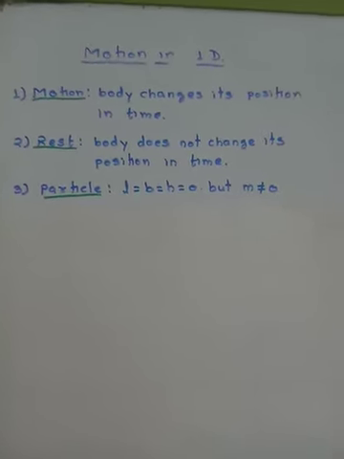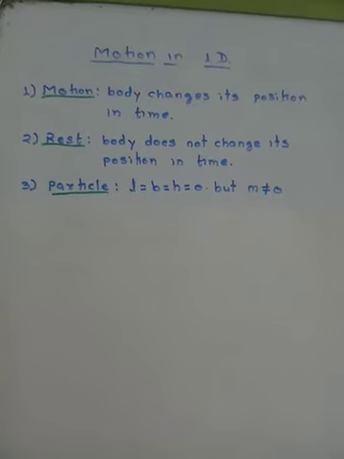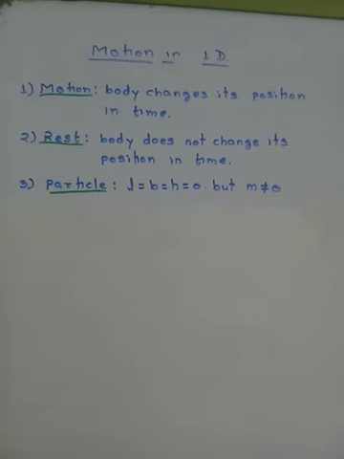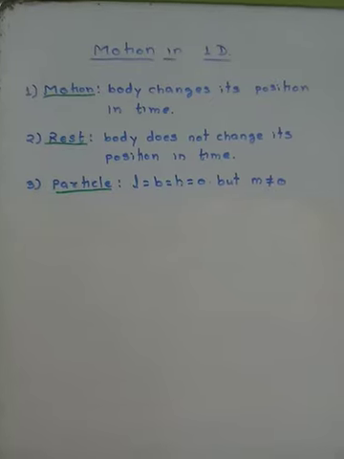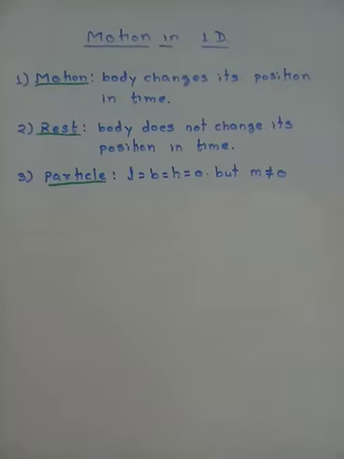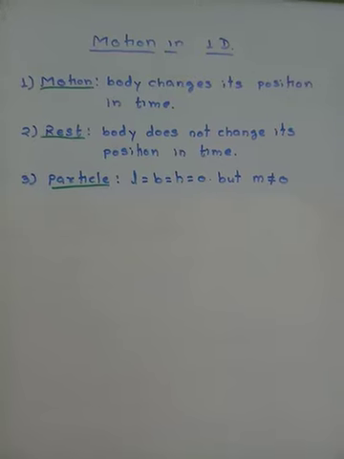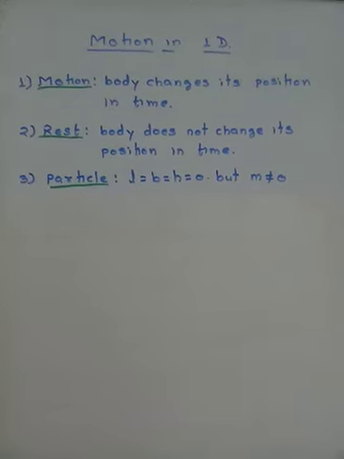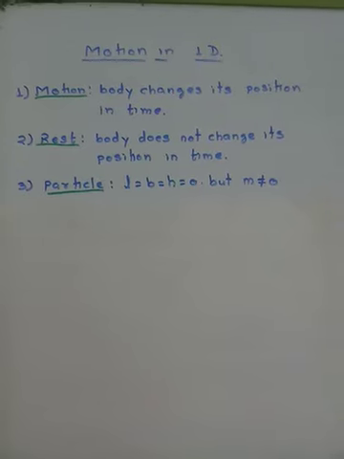But when you study the motion of the Earth around the sun, then what you have to do? You have to consider it as a particle. Otherwise, you cannot apply the equations. You cannot study it properly. So the Earth, when it comes to us, is a huge body. But when it comes to the study of motion of Earth around the sun, then it is not considered as a huge body. It is considered as a particle.